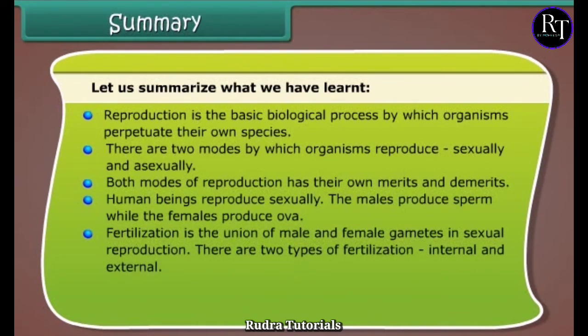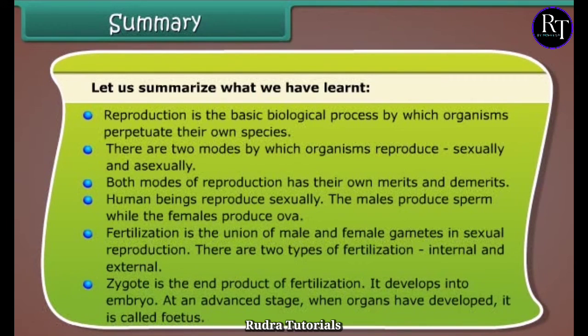Fertilization is the union of male and female gametes in sexual reproduction. There are two types of fertilization: internal and external. Zygote is the end product of fertilization. It develops into embryo. At an advanced stage, when organs have developed, it is called fetus.